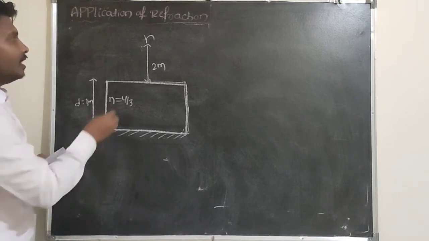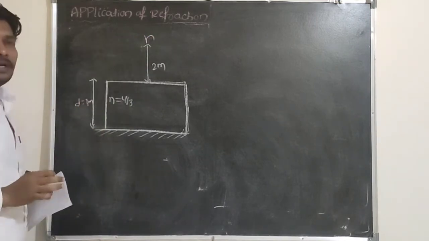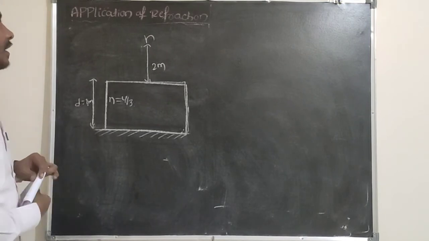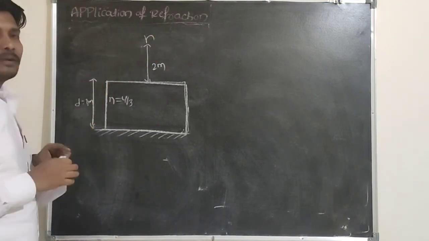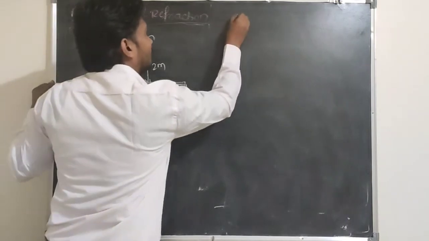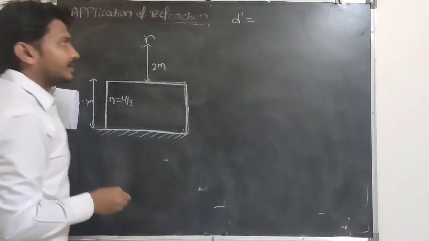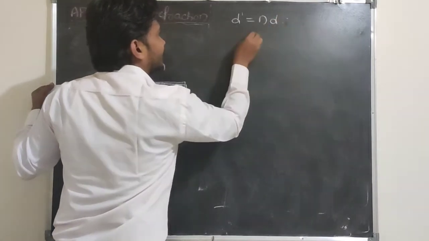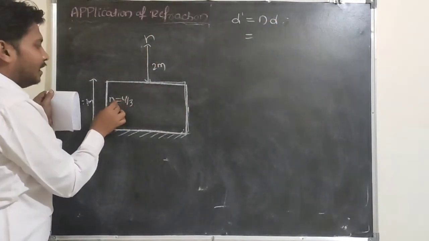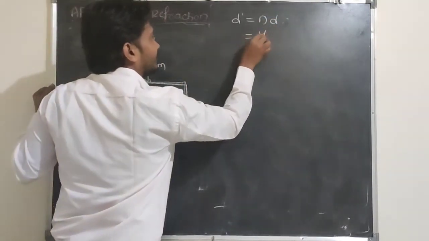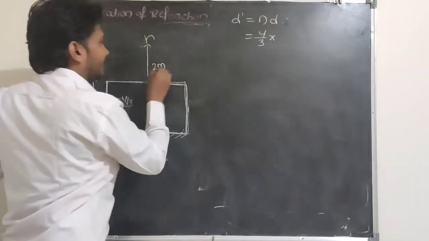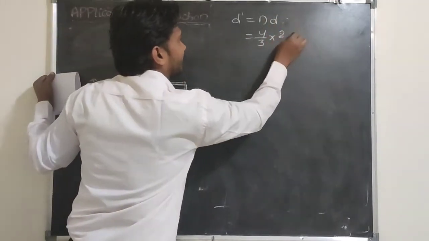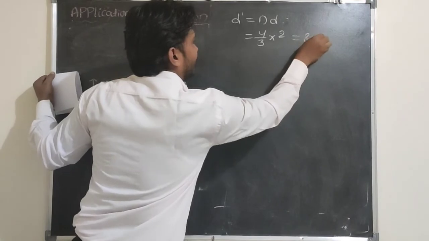For example, the object is in rarer medium. If the object is in rarer medium, first I would like to determine the apparent depth. What is the formula here? If the object is in rarer medium, it is n into d. The refractive index of water is 4/3, the distance here is 2 meter, so it is 8/3 meter.